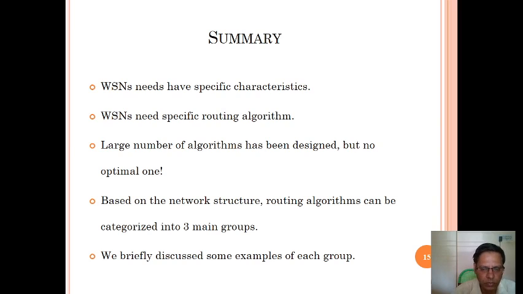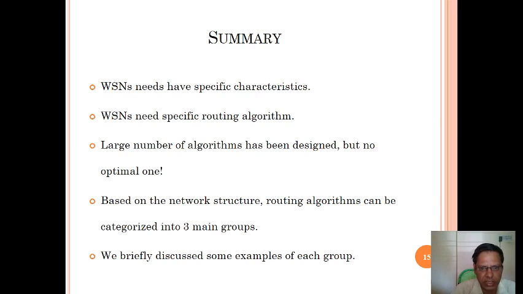Okay, this is about location based protocols. Wireless sensor networks have specific characteristics and need specific routing algorithms. A large number of algorithms have been designed but no optimal one.